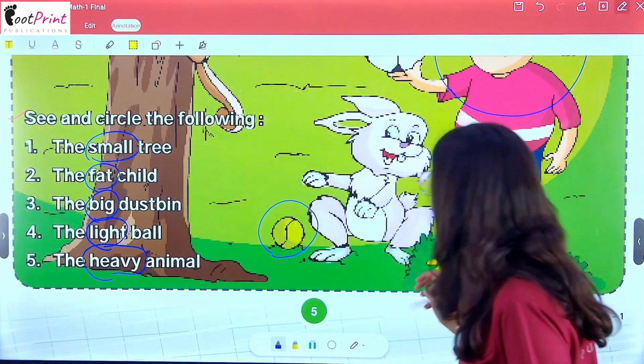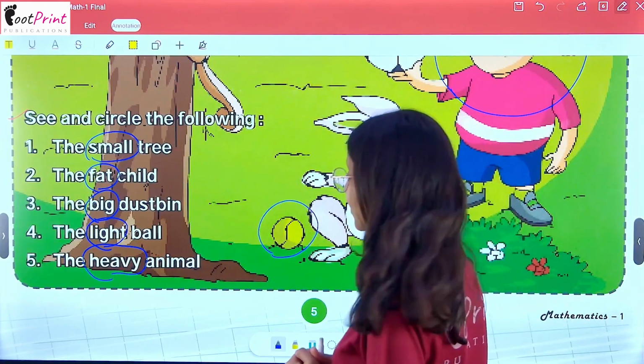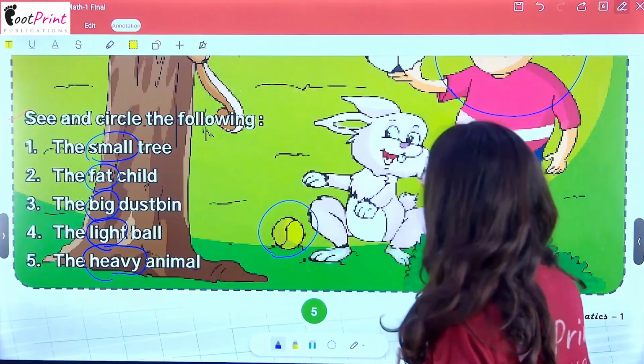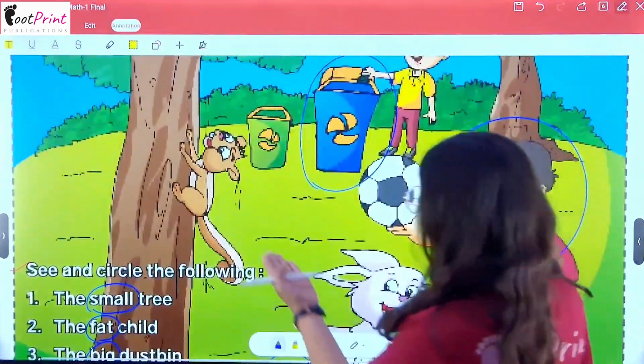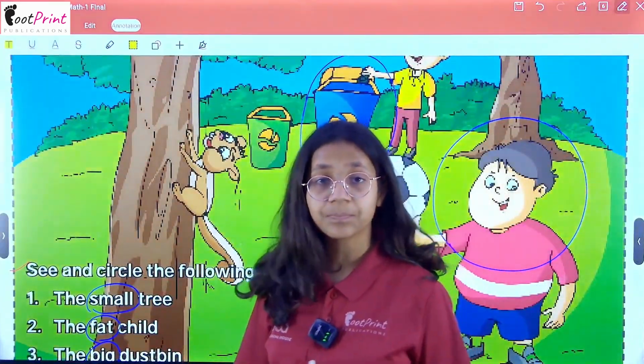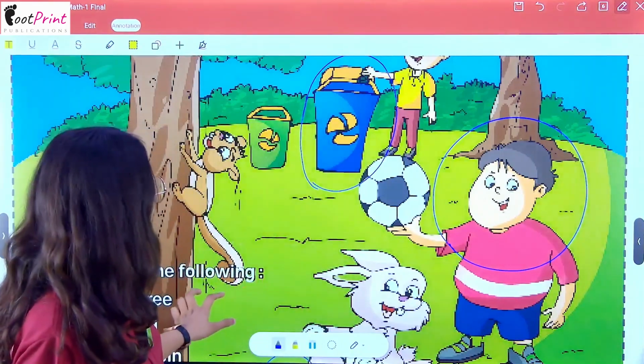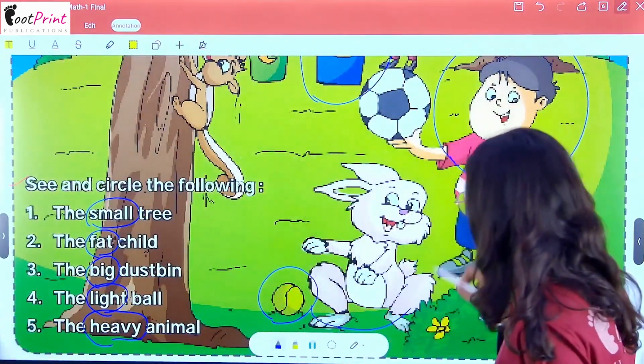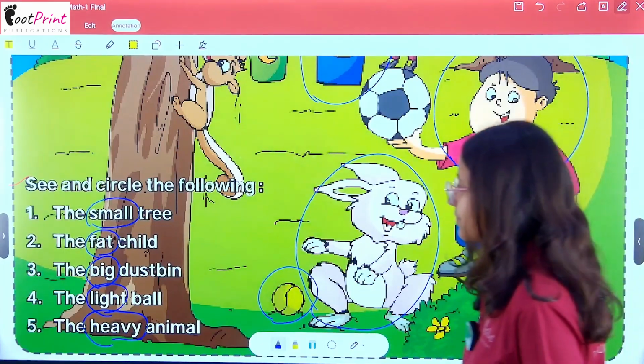It's with the rabbit. So, next is the heavy animal. So now we have to find a heavy animal. Is this squirrel a heavy animal? Or is this rabbit a heavy animal? Yes, the rabbit is a heavy animal.